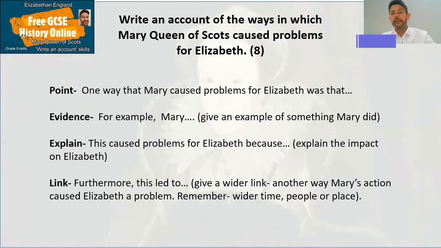Then, for example, Mary did. Give an action Mary did, give her event. Okay, then explain. This caused problems for Elizabeth because. Then a wider link. Furthermore, this led to, and then give wider actions Elizabeth had to do. Elizabeth had to do other things, or other people involved, or other places were involved. So you're talking about rebellions. You've got a rebellion, and then maybe a wider action of other rebellions, and then you can maybe even link as far as the Spanish Armada after the execution of Mary. So you can link quite far, if you like, and go into quite an advanced explanation of story of consequences.